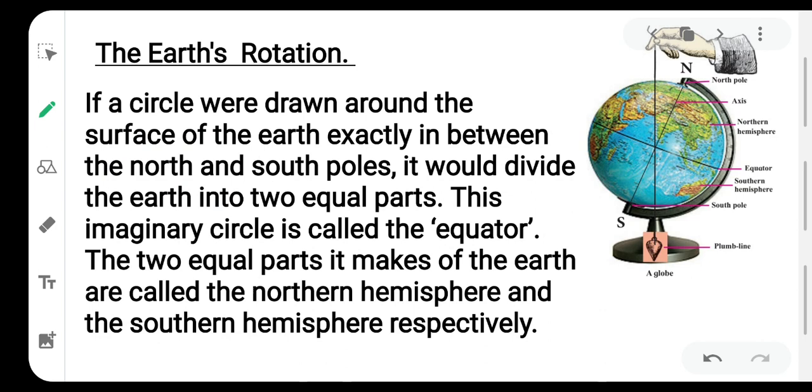Now, here we come on the first point of the chapter, the Earth's rotation. Earth spins around its axis just as a top spins around its spindle. This spinning movement is called as Earth's rotation.